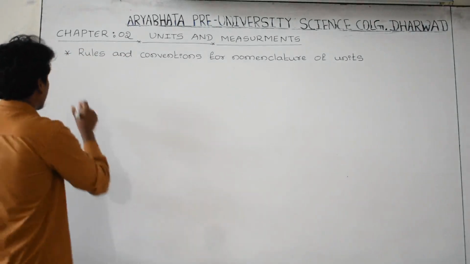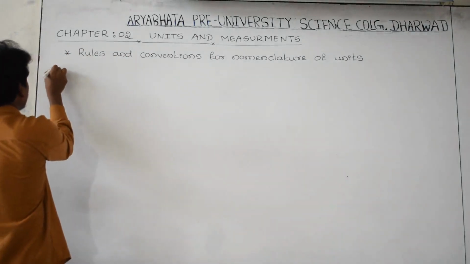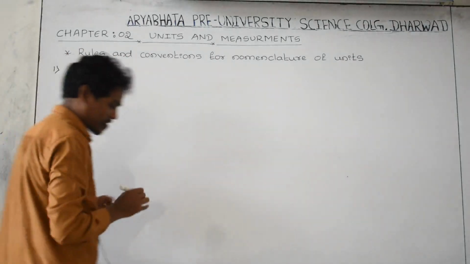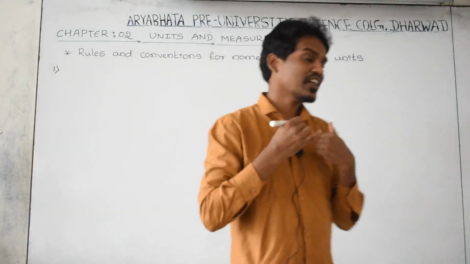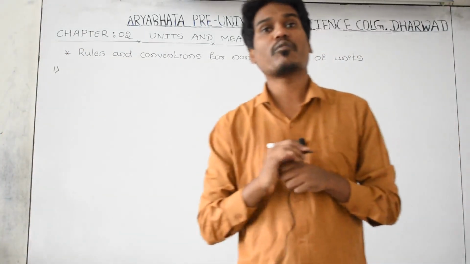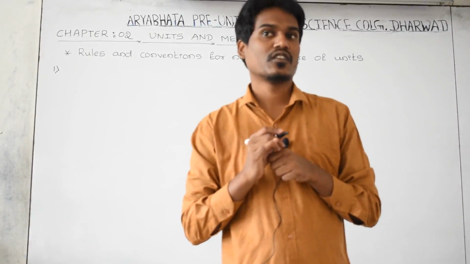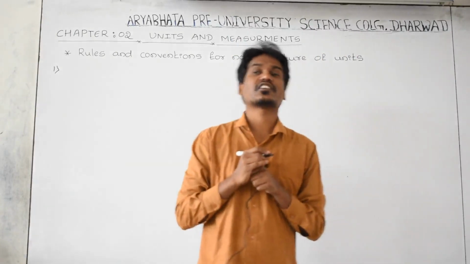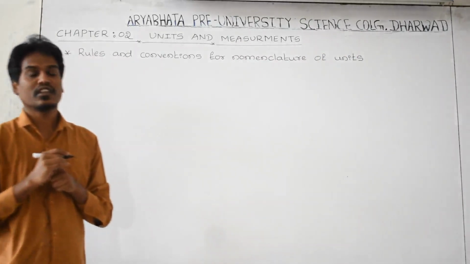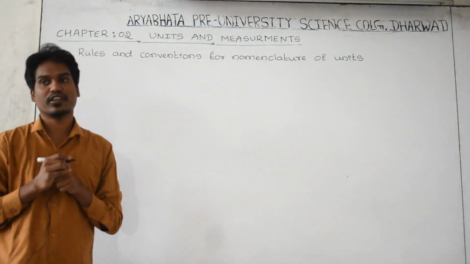What is the first rule, or the first condition? If the name of the unit is named after a person or a scientist, in that case how to write the unit?